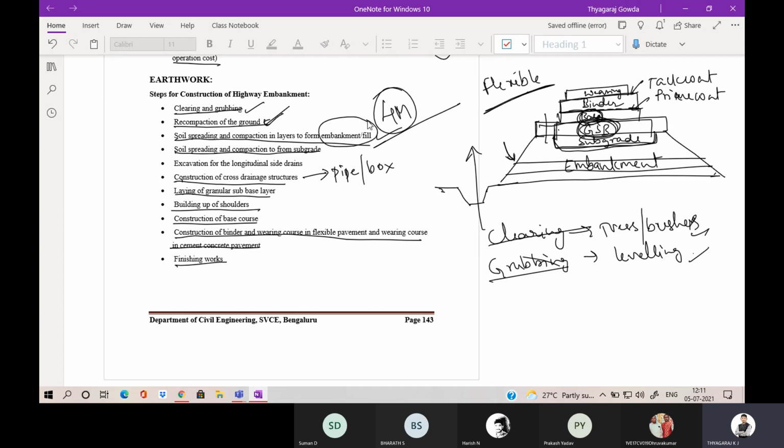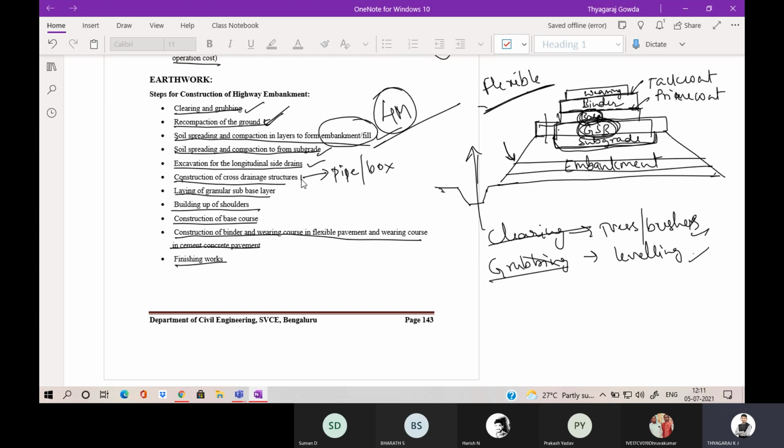For embankment, there are two steps here. One is for embankment and another one is for subgrade. Then soil spreading and compaction to form subgrade soil. Then comes the excavation for the longitudinal side drains. So you are going to excavate along the bottom of the embankment, along the length, to excavate longitudinal side drains.